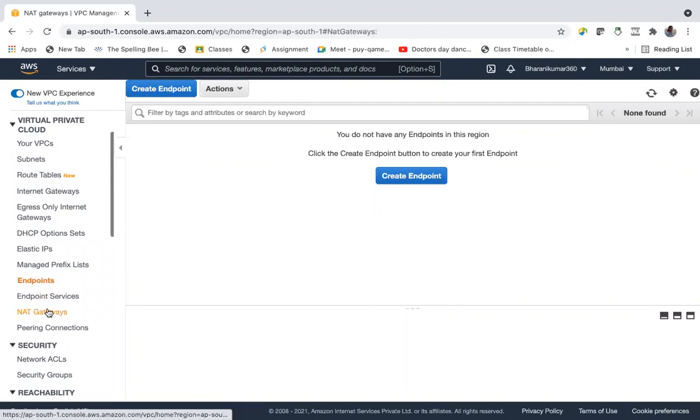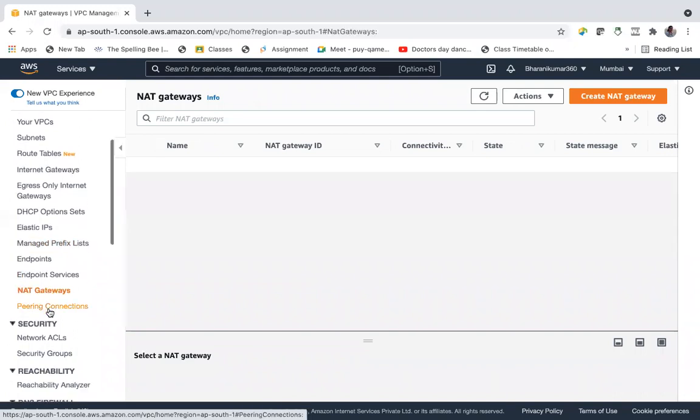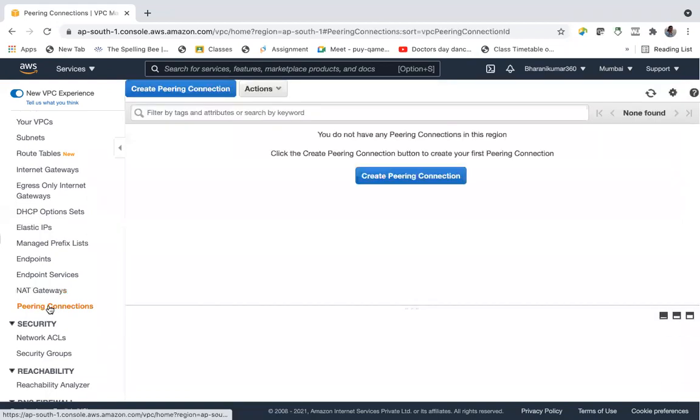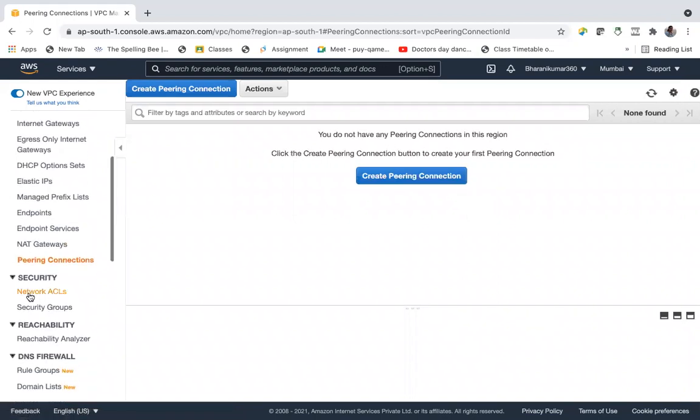NAT gateways, we have talked about it. And coming to peering connection. The name itself says peering means connecting two things. So here it connects two VPCs. So before talking about peering connections, let us also look into NACLs and security groups.